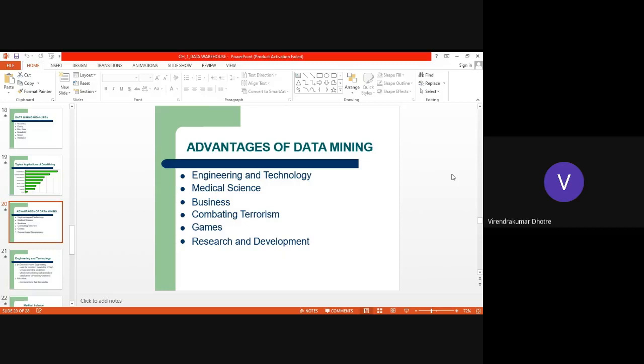Now for this pandemic corona situation, medical science is again come in picture, which requires huge data mining application in this medical science, which requires the help of data mining. They want to trace that what are the different behaviors of people, why they are dying, how the infection they are getting infected, what are the best probable solutions, how to provide them.